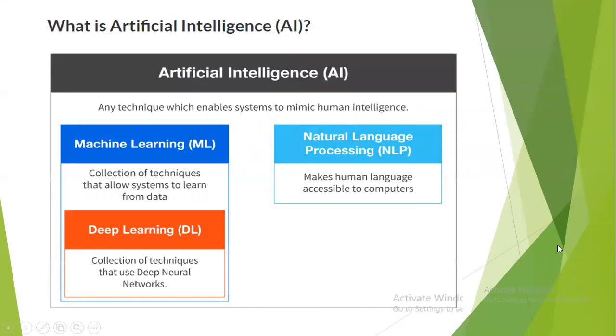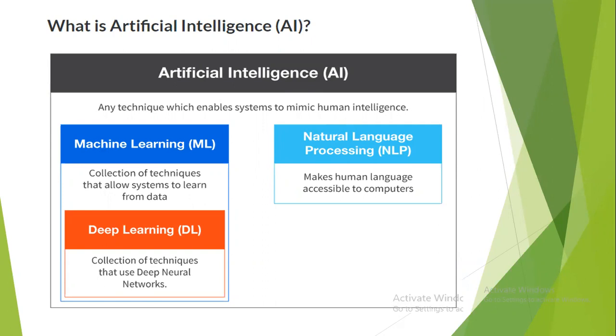So what is artificial intelligence, first of all? There is this machine learning thing, which is a collection of techniques that allow systems to learn from data. Till now, when we were just talking about RPA, there were rule-driven, rule-based tasks. If this particular thing is true, we perform a certain set of actions. If it is false, then we perform a different set of actions.